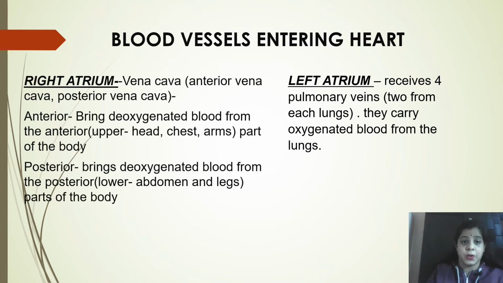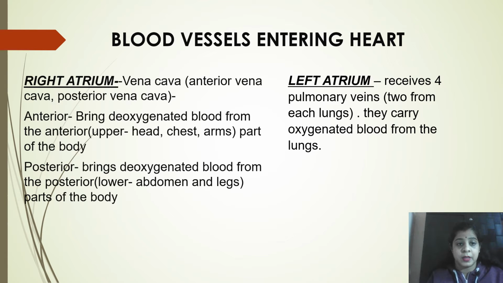enter the heart. When you talk about the blood vessels which are entering the heart, they are mainly called veins. Now in the right atrium, there is one blood vessel called the vena cava. This vena cava is actually divided into two, anterior and posterior. The function of this vena cava is to bring the deoxygenated blood. Remember this, deoxygenated blood is carried by the vena cava from the anterior and the posterior of the body to the right atrium or the right auricle.